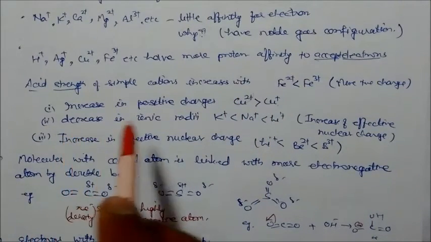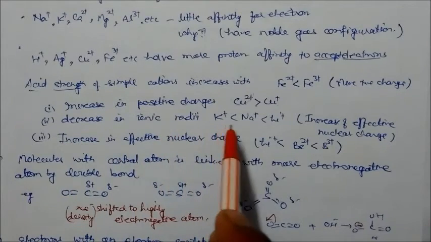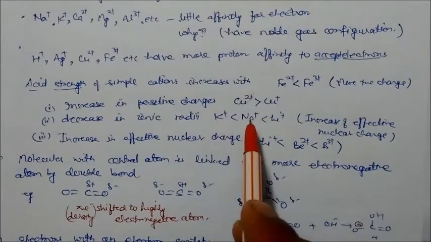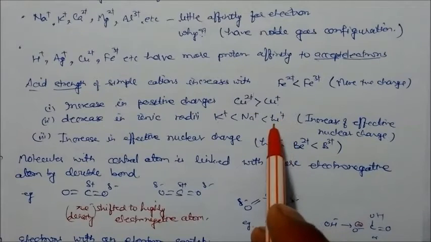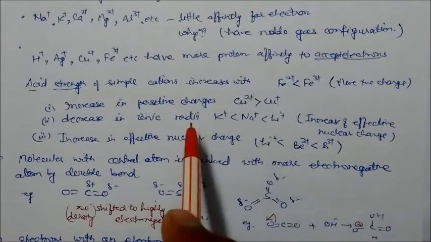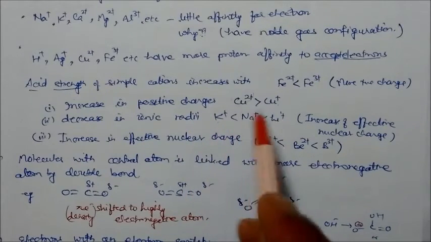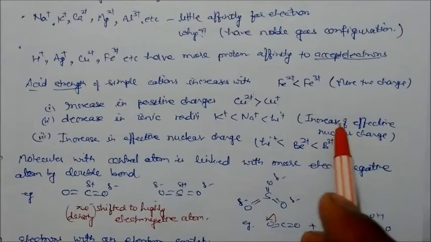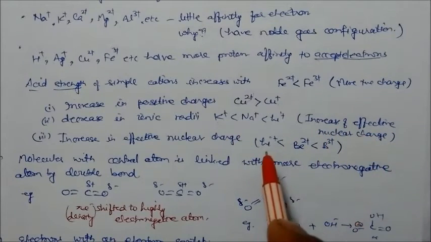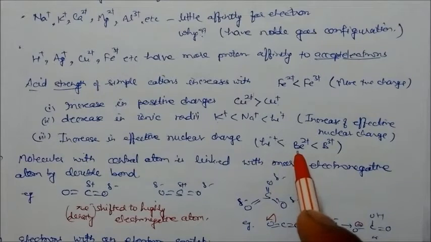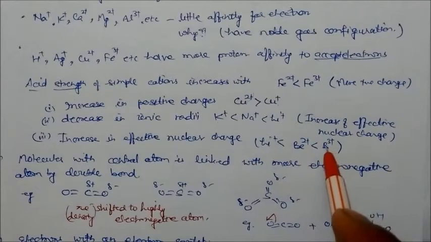Similarly, ionic radii decrease. So when the size decreases, like potassium, sodium plus, lithium plus, this is decreasing. When the ionic radii decreases, then Lewis acid character increases, or you can say the effective nuclear charge increases, like lithium plus, beryllium 2 plus, and boron 3 plus.